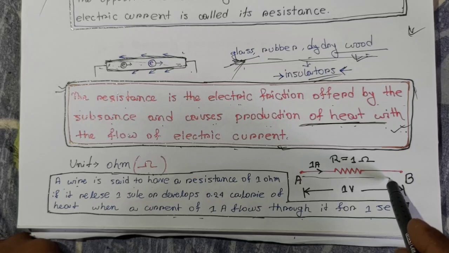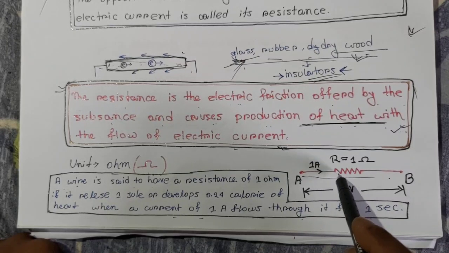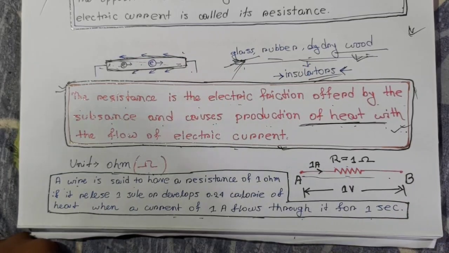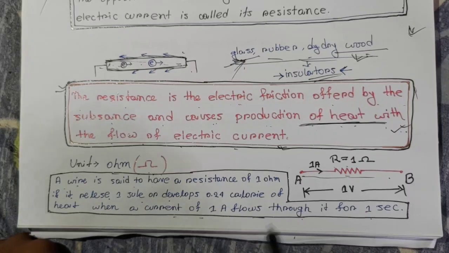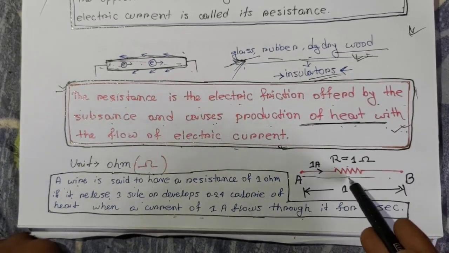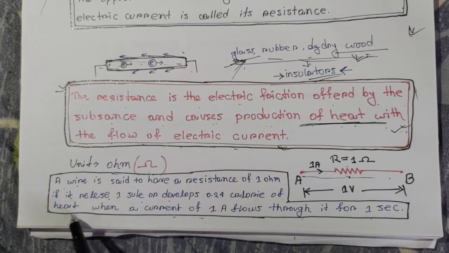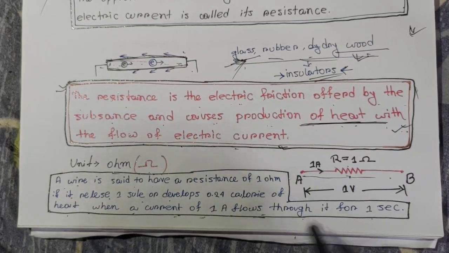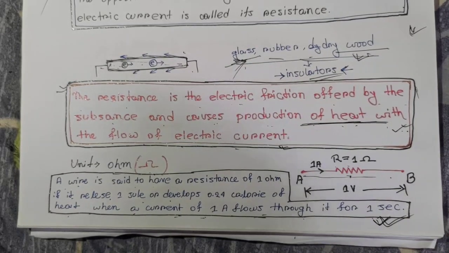So if 1 ampere current is flowing through it and there is a resistance, we say it has 1 ohm of resistance when it releases 1 joule or develops 0.24 calories of heat for 1 second.